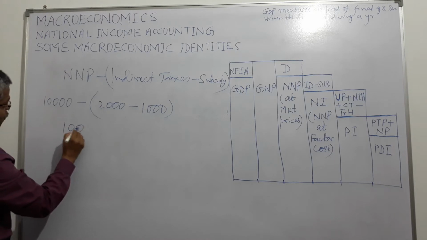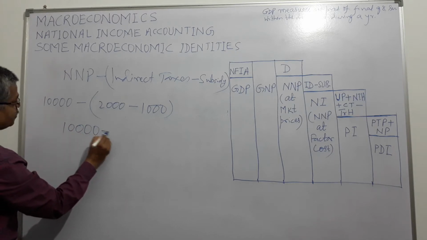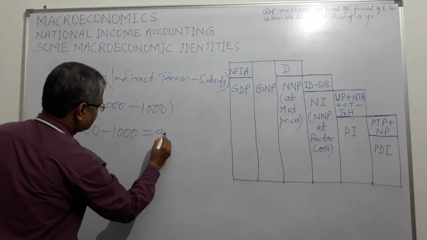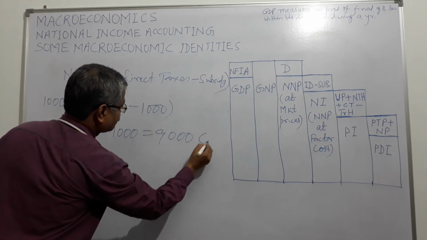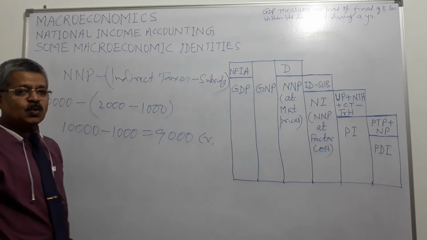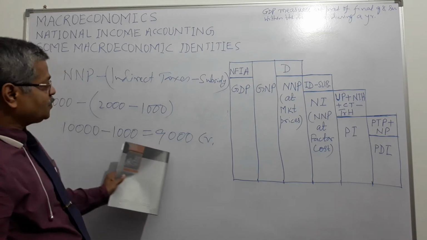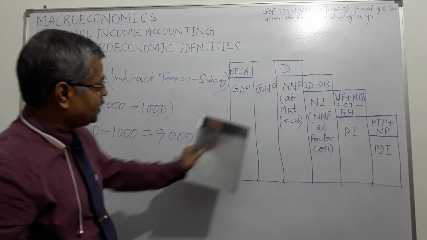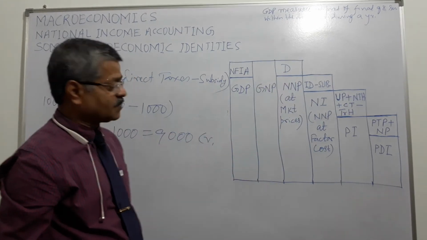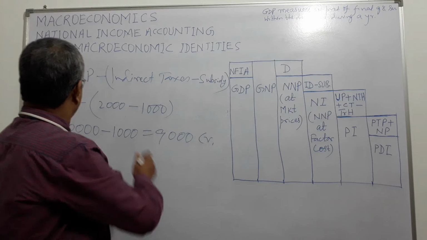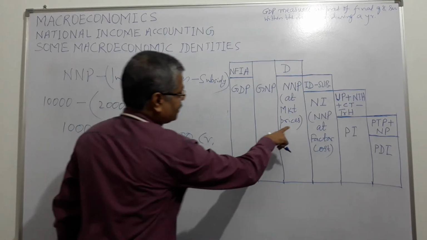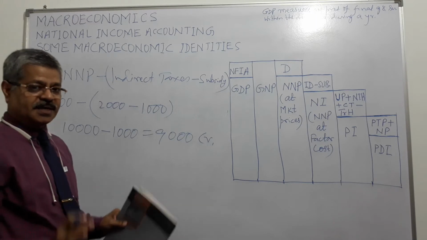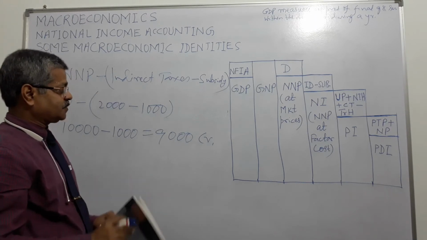So 10,000 minus 2,000 plus 1,000 is equal to 9,000 crore. So what is this 9,000 crore? This 9,000 crore is national income, or we can say net national product at market prices, right? Net national product at market prices.